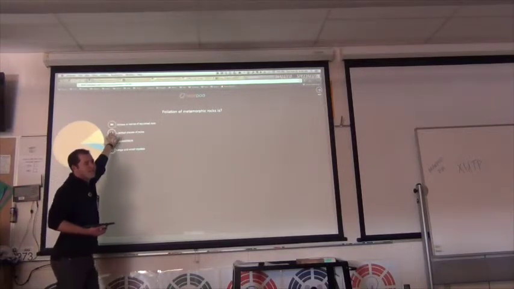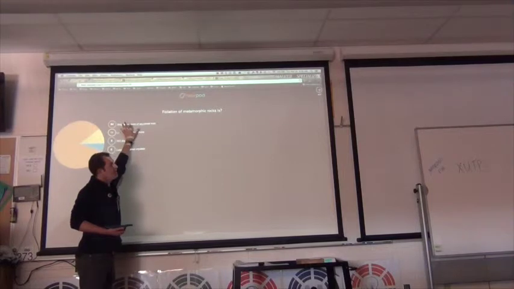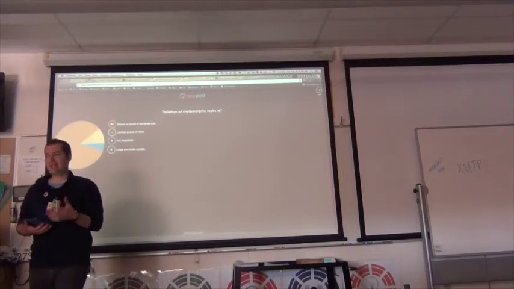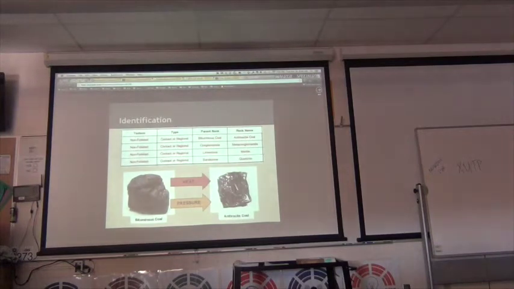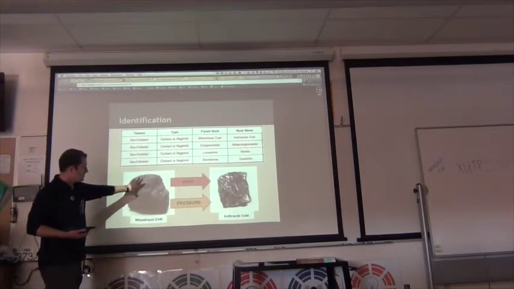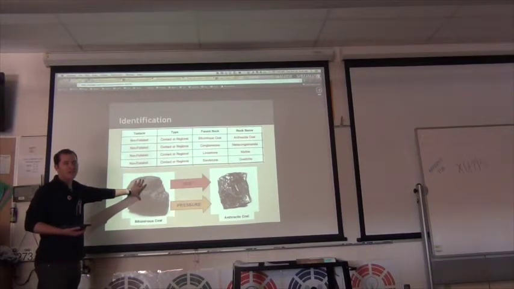We'd have lithified pieces of rock in sedimentary, and we've got foliation, which is bands or stripes in rocks, squished rocks, for metamorphic. Okay, let's look at a few more examples. These are ones that are non-foliated. They don't have any of those bands or lines. Bituminous coal, which is what kind of rock? Remember?